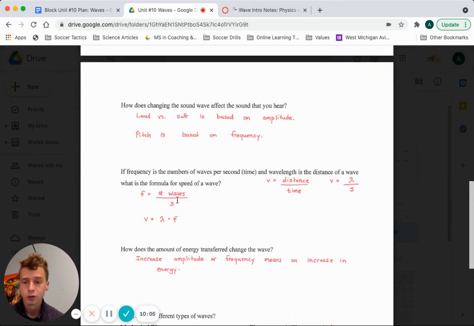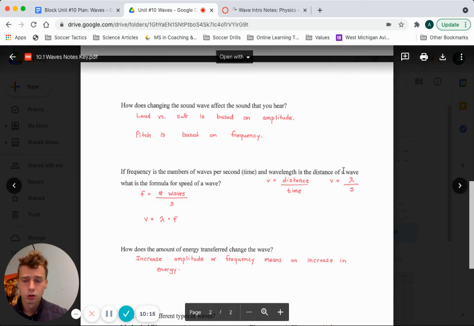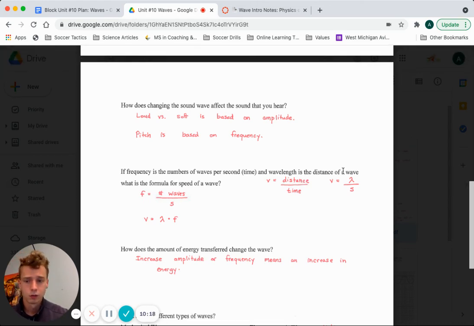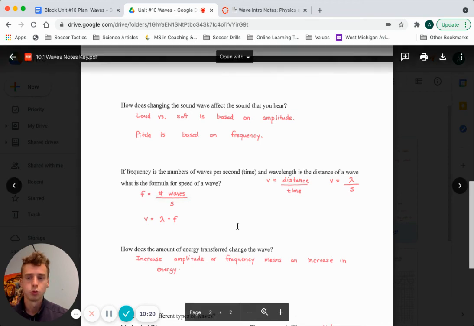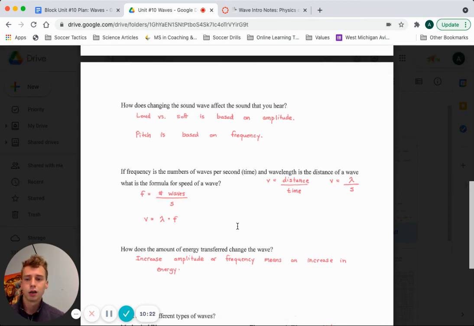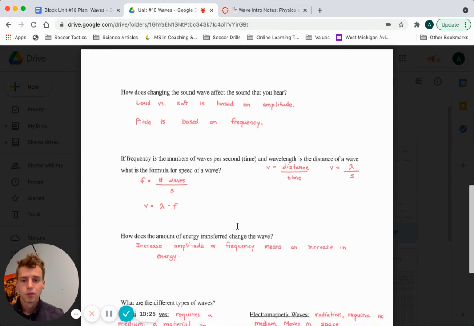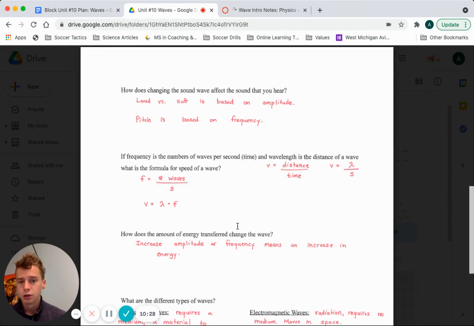So really, ultimately, this isn't a new formula. It's an alteration of an old formula we've used tons of times. Velocity is distance or displacement over time. So this is really just us showing again, distance over time is velocity. In this case, being more specific to a wave, the velocity of a wave is just the wavelength times the frequency. And then finally, energy.